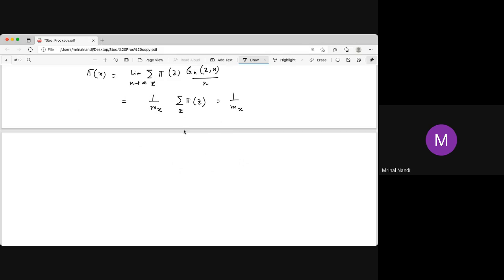And we don't know whether it exists or not. If it exists, then it must be 1 by mx, that is unique. So we already proved the uniqueness. If I show that this sum is 1, then we prove that this is unique. But we have to prove that such a distribution exists. So what we have to show is that this is a stationary distribution.